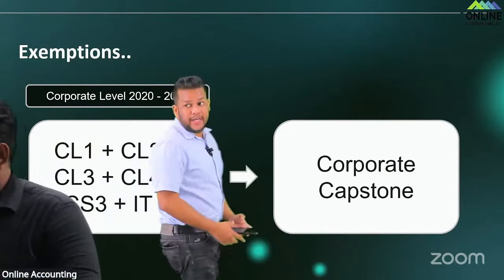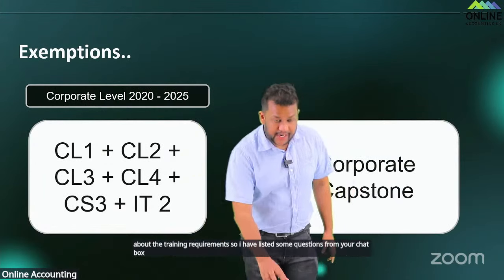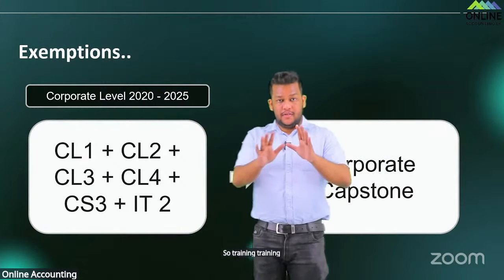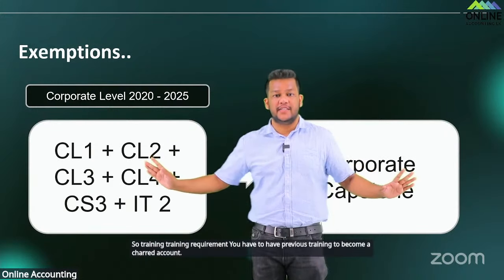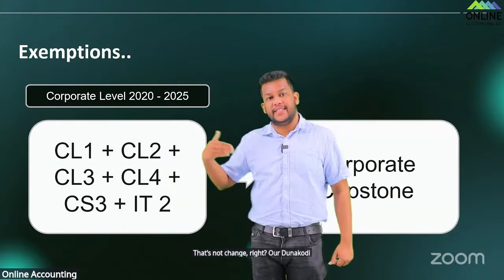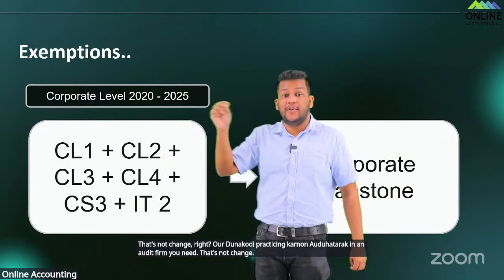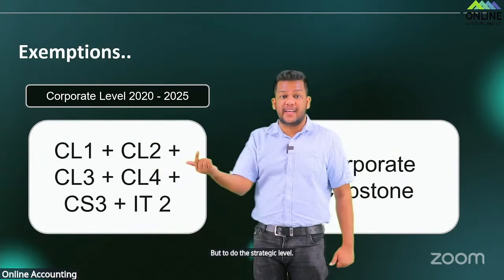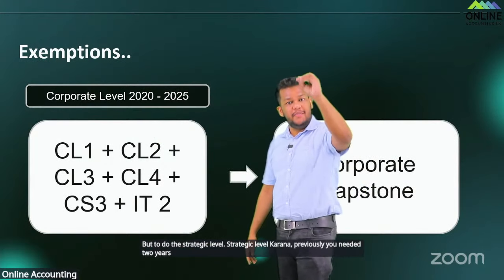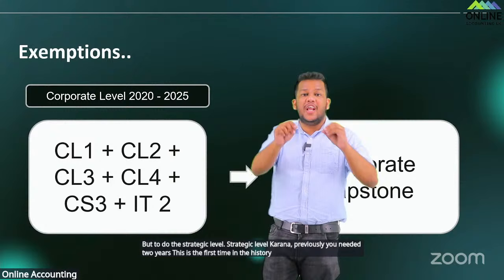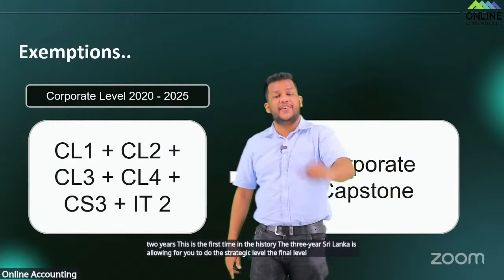Right. So students, so many are asking about the training requirement, so I have listed some questions from your chat box. For the training requirement, you have to have 3 years of training to become a chartered accountant. That has not changed, right? 3 years, and if practicing, 4 years in an audit firm. That has not changed. But to do the strategic level, previously you needed 2 years. This is the first time in history that CA Sri Lanka is allowing you to do the strategic level, the final level, within 1 year of training, right?